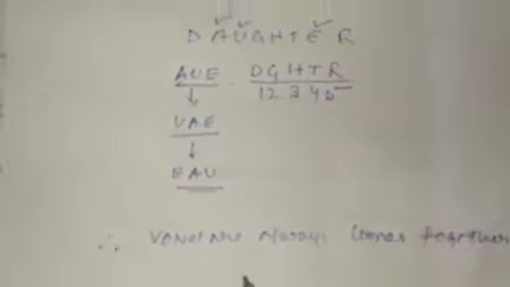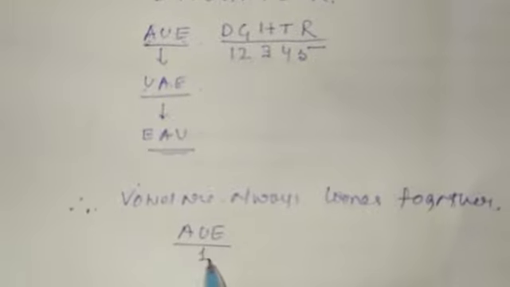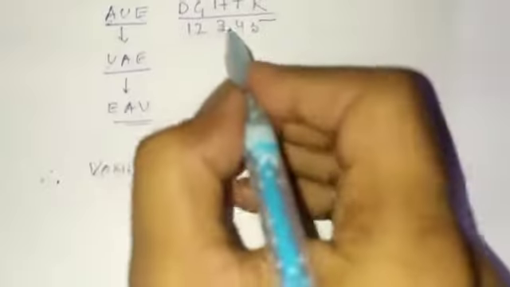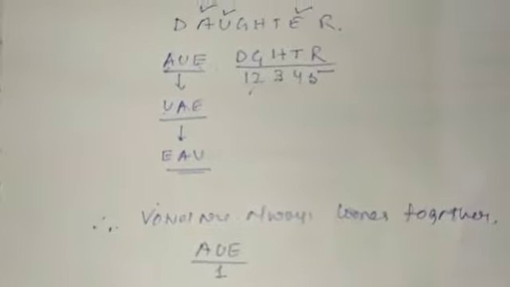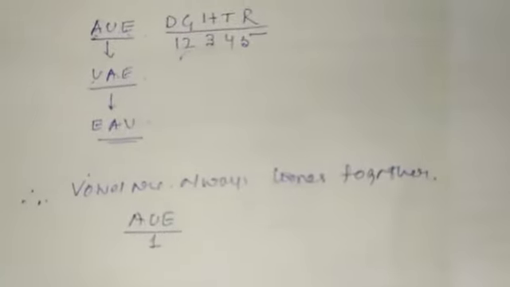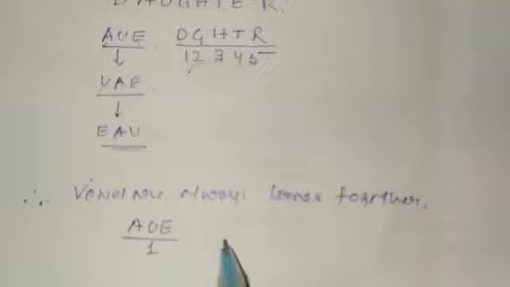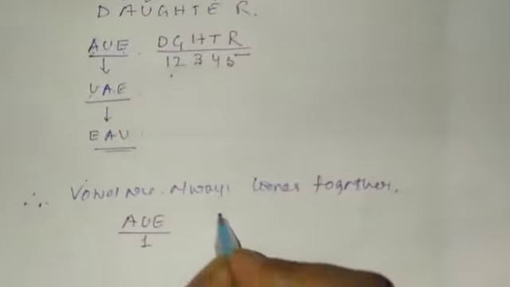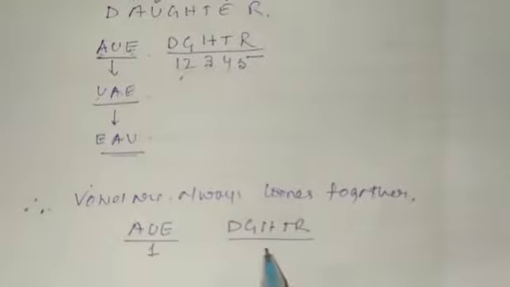So A, U, E we can take as 1 unit, and the rest are 5: D, G, H, T, R.